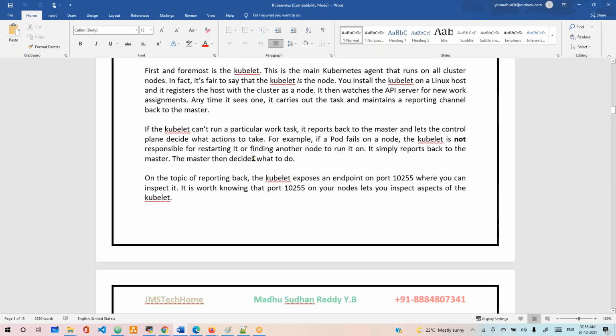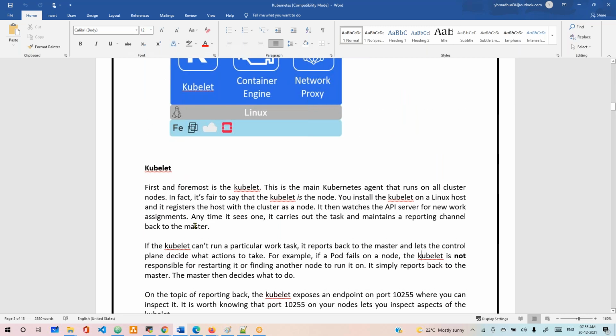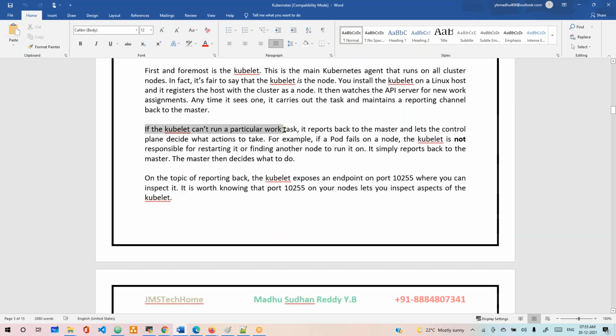I'm just giving a simple explanation, so don't think the kubelet literally tells the master like that. Technically, the kubelet can't run the particular work task, it reports back to the master, and that's it. It reports back to the master and lets the control plane decide what action to take.